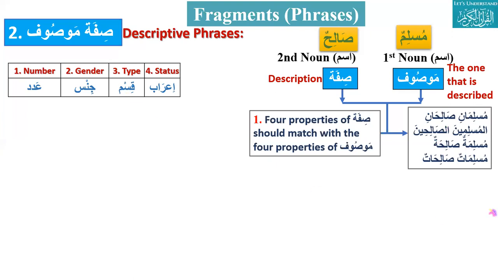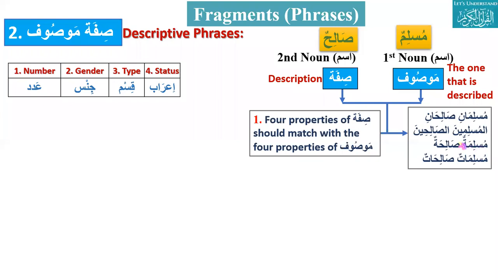How many types are there? There are two types, common noun and proper noun, isme nakira and isme ma'arifa. So they both are common noun. This is common noun, this is common noun. Last thing, tell me about the status.